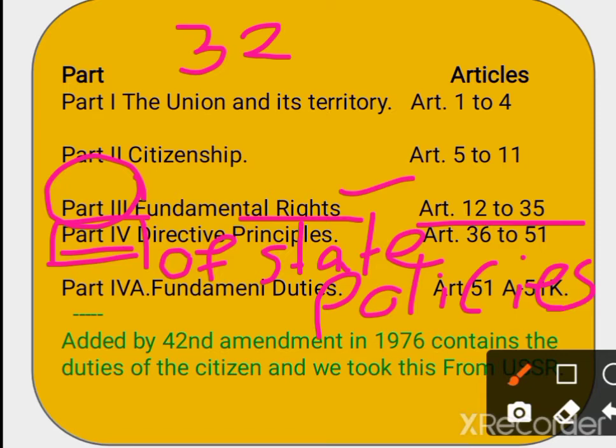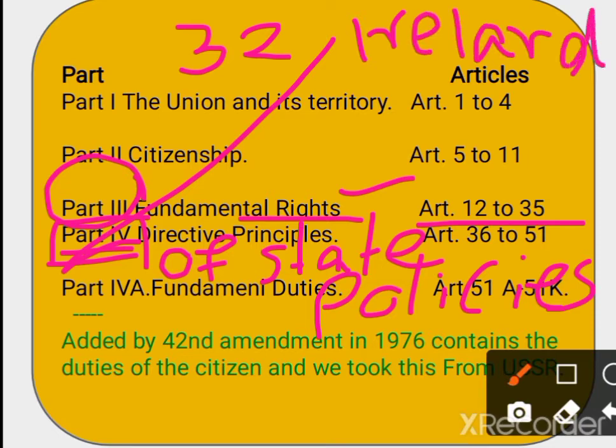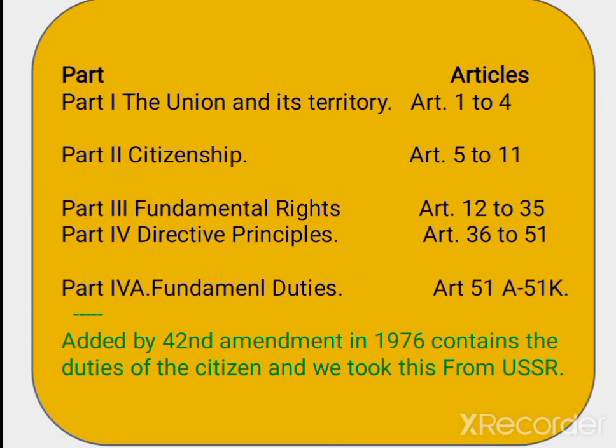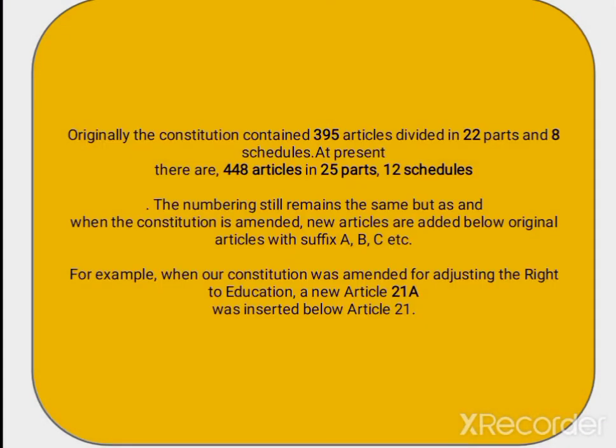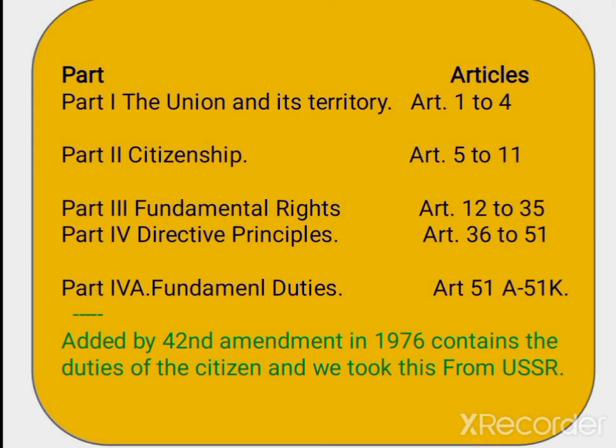And directive principles, where did we take them from? We took directive principles from the Constitution of Ireland, right? So part 4 is related to DPSP and we took it from Ireland. And which articles relate to DPSP? Articles 36 to 51.